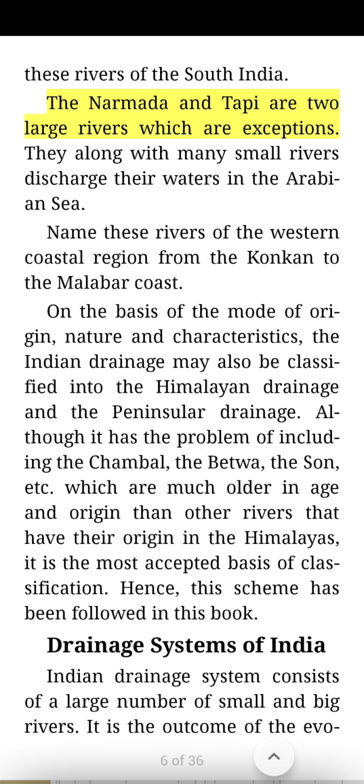The Narmada and Tapi are two large rivers which are exceptions. They, along with many small rivers, discharge their waters in the Arabian Sea. Name these rivers of the western coastal region from the Konkan to the Malabar coast. On the basis of the mode of origin, nature and characteristics, the Indian drainage may also be classified into the Himalayan drainage and the Peninsular drainage.